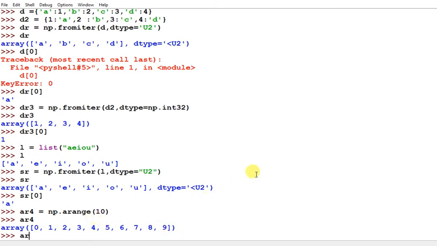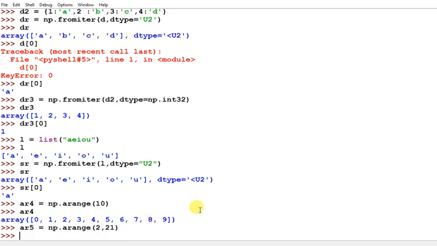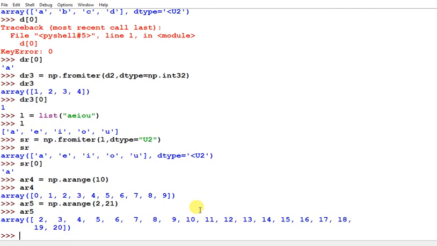Another way, suppose array 5, you are creating np.arange and you want to create 2 to 20. The last value minus 1, it generates from the first value to the last value minus 1. So you can check A5. It generates an array of numbers 2, 3, 4, 5, up to the last number minus 1. So 21 you have passed, so it will generate from 2 to 20.